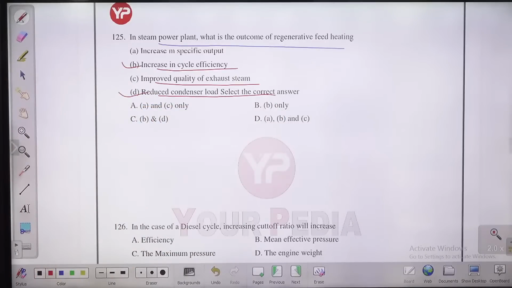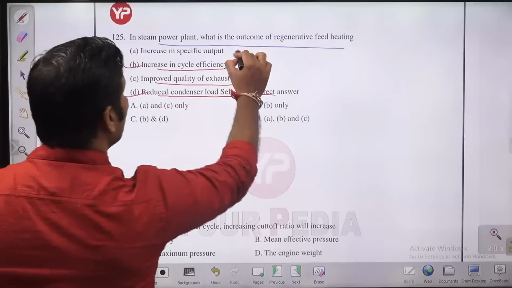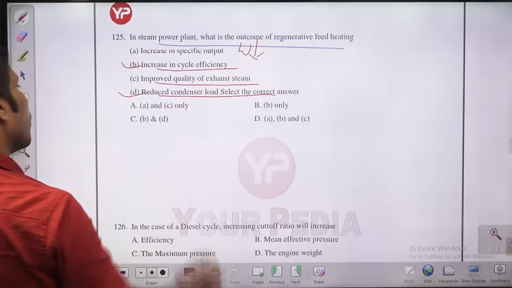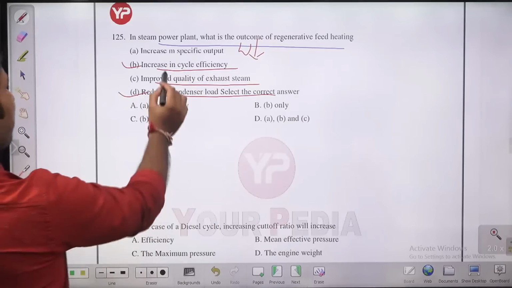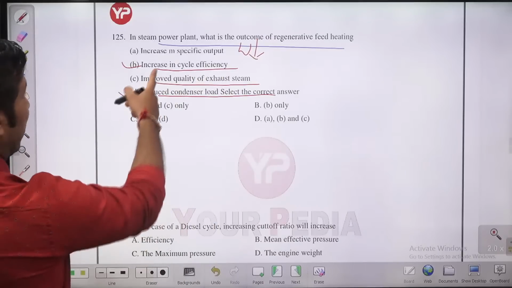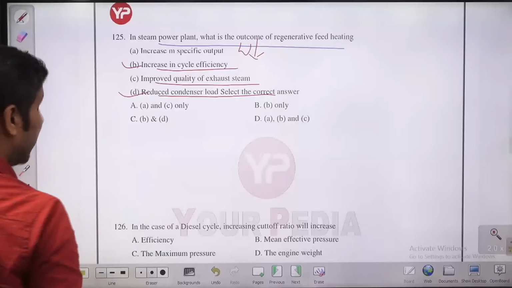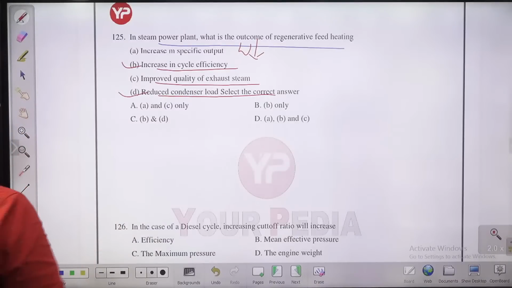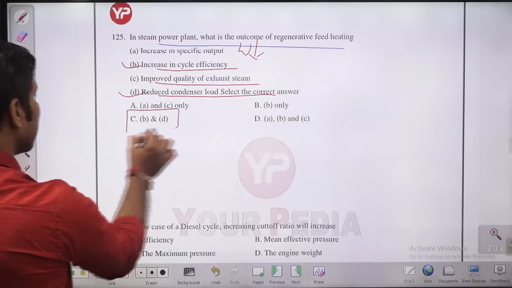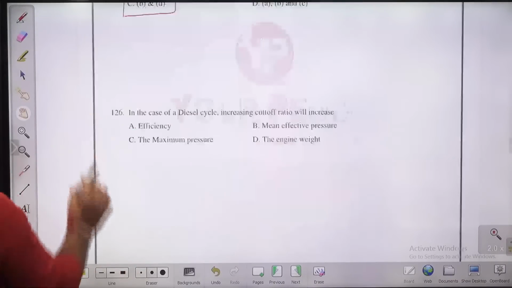With regeneration, if you are extracting some stream from the turbine to increase the mean temperature of heat addition, or just to preheat the water before entering the boiler, you can carry out some regeneration. So with regeneration the work decreases, quality almost remains the same, efficiency increases due to the increase in the mean temperature, and condenser load decreases. Okay, B and D are right, so C is the right answer. Let's move to the 126th question.